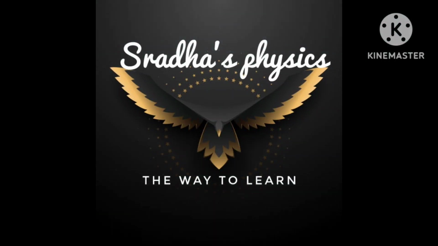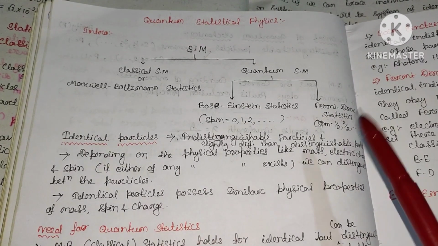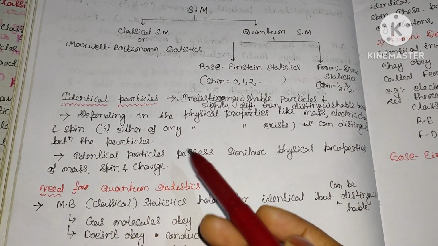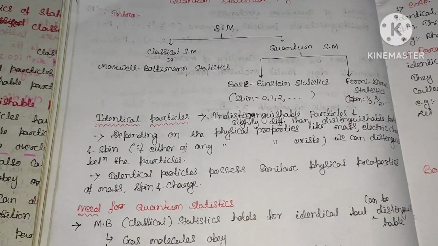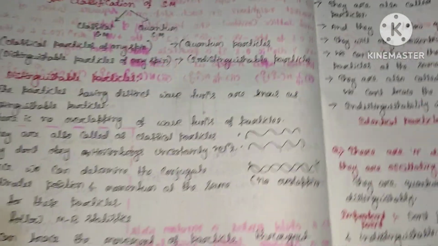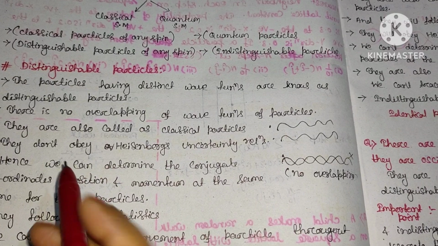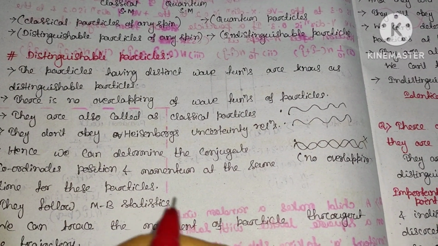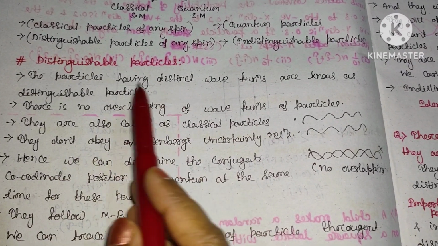This video is based on statistical mechanics for the core 14. In the last classes we have already seen what is quantum statistical physics and what are identical particles, why we need the quantum statistics, etc. Today we will see some basic concepts, that is like what are distinguishable particles. We have already seen this in your classical statistical mechanics, but somehow I have left some portion. So that portion is like, what are distinguishable particles?